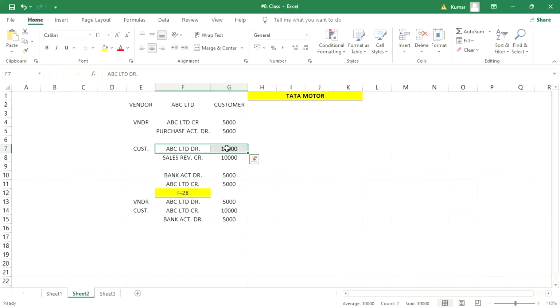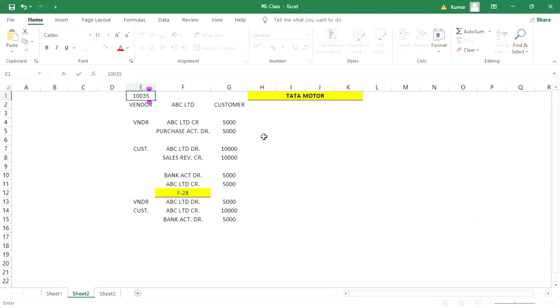How is it going to be? See, linking in the sense: let's suppose this customer ABC Limited as a vendor has this number, and as a customer has this number. In the vendor master we assign the customer number, and in the customer master we assign the vendor number, vice versa.